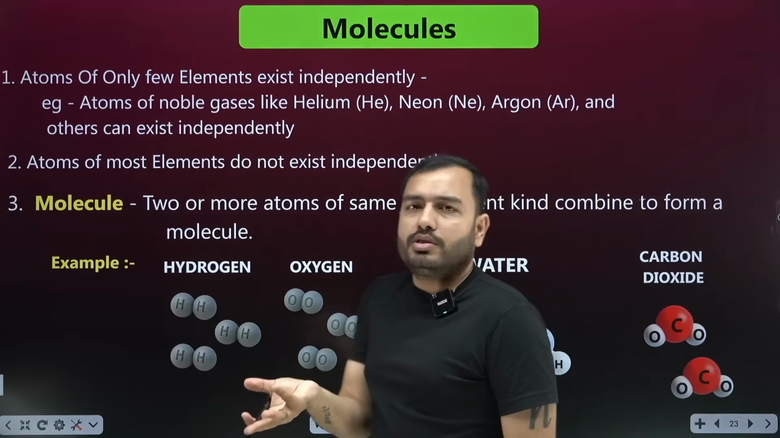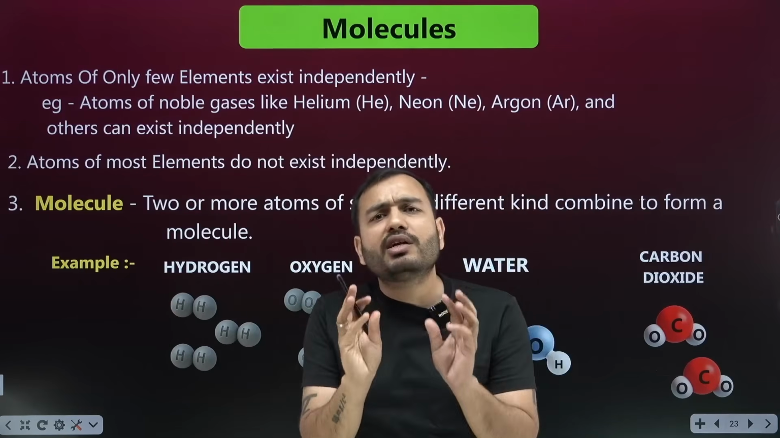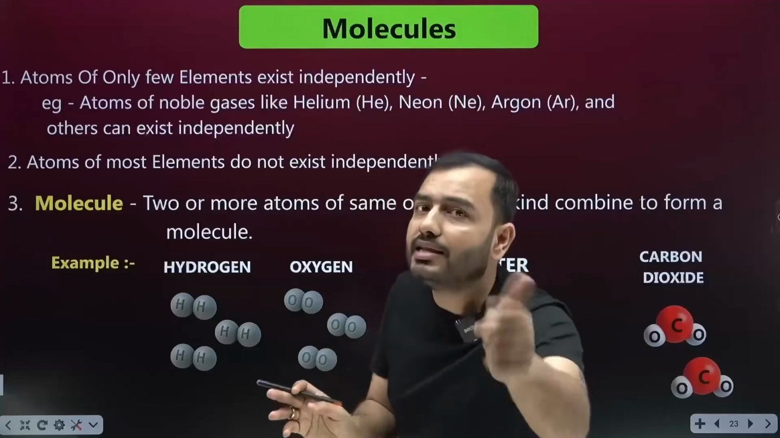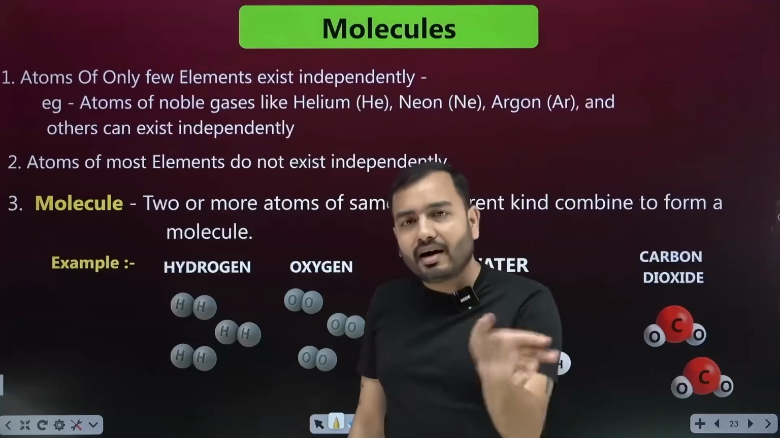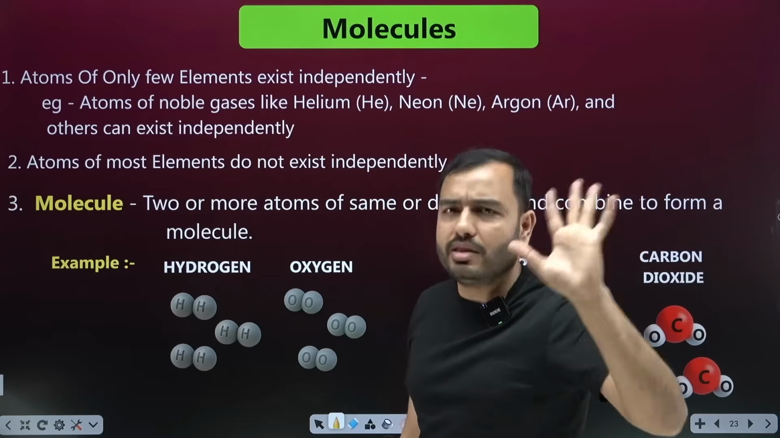Now the topic is molecules. You understand up to atom. What was the definition of atom? The smallest fundamental particle of matter which may or may not exist independently. Generally, beta, an atom does not remain alone. There are very few elements whose atoms are found alone.